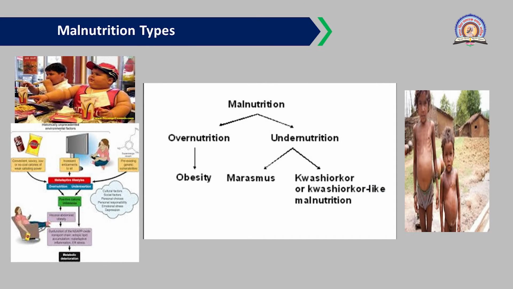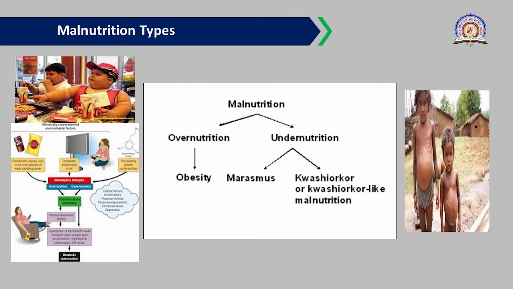Now in this picture you can see the conditions of malnutrition, and we are discussing malnutrition and undernutrition both. But you need to know first that malnutrition is basically of two types: overnutrition and undernutrition, the excess intake and the insufficient intake. Excess intake of food, energy or proteins leads to overnutrition, and further leads to obesity and coronary heart diseases.